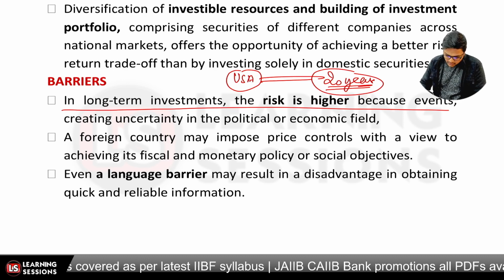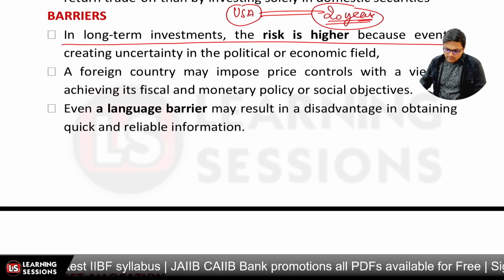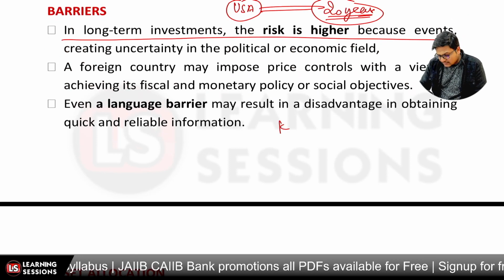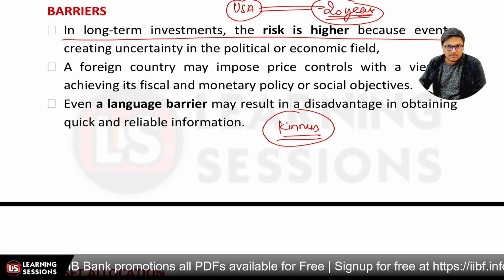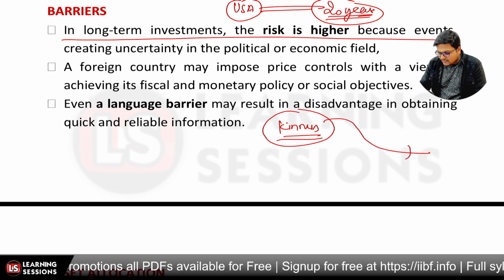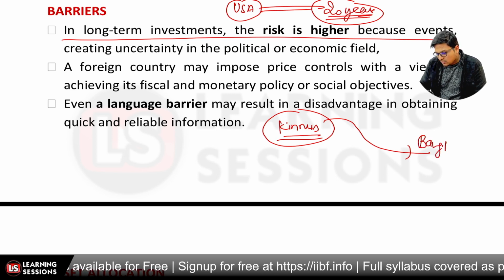And the second one is that a foreign country may impose price controls. Let me give you an example. Quinoas are produced in Punjab, and the major portion of quinoa is exported to Bangladesh.